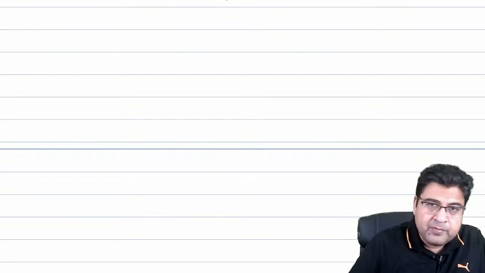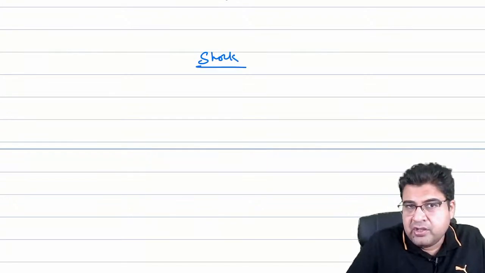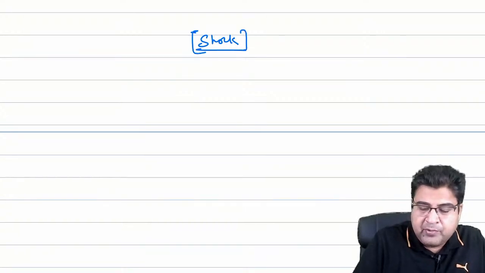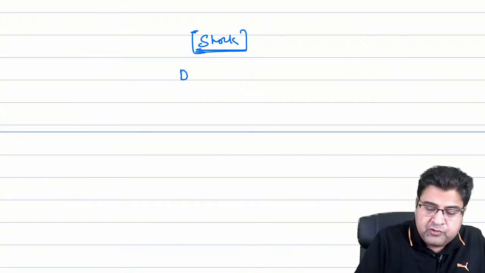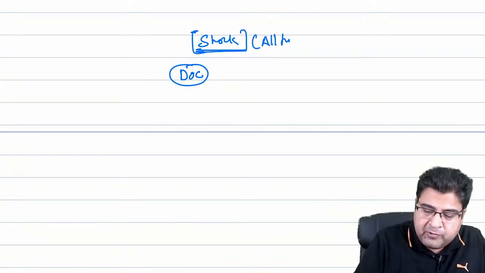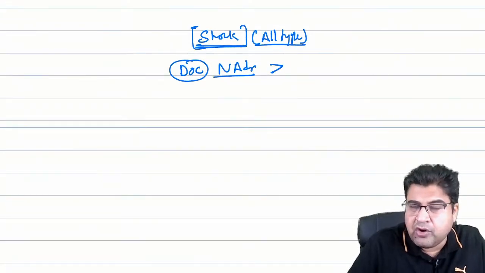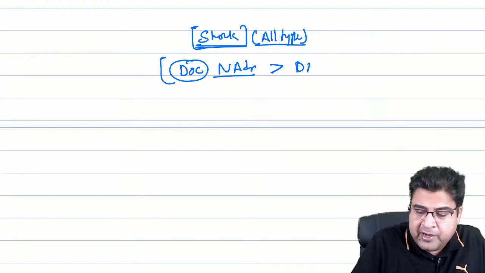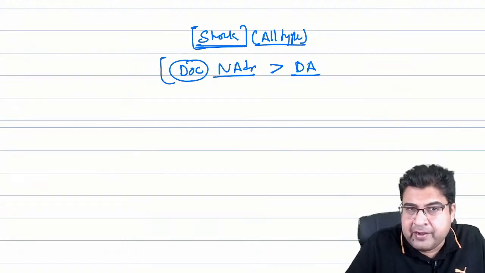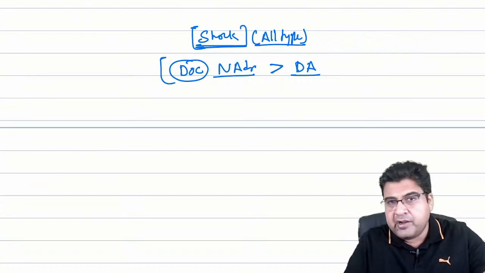Now guys, apart from this ACLS, if the question comes on any type of shock, please remember the drug of choice for all types of shock that you need to mark is noradrenaline, followed by dopamine.